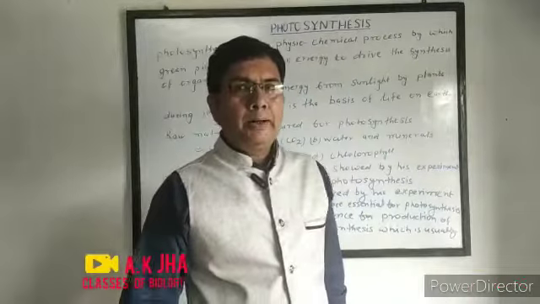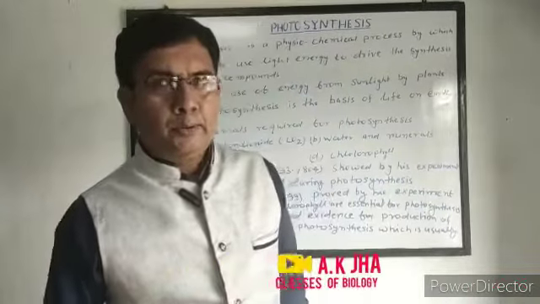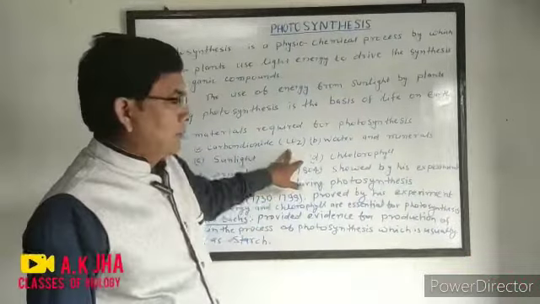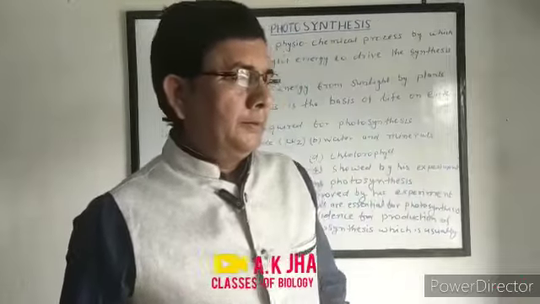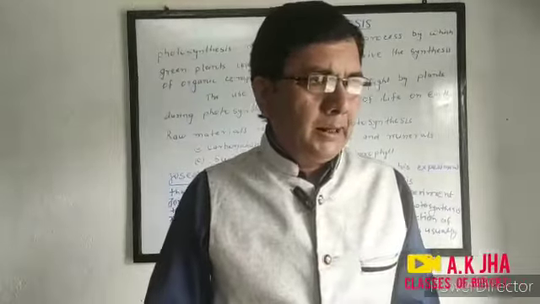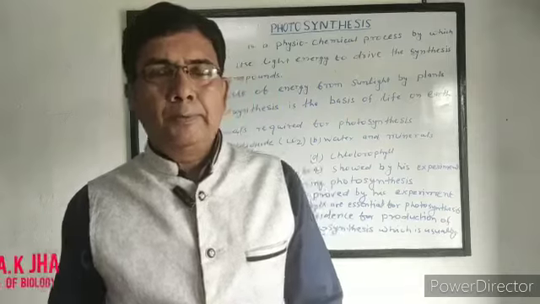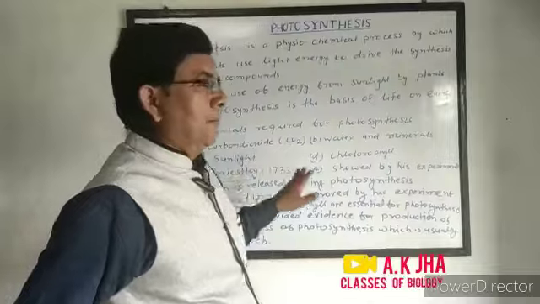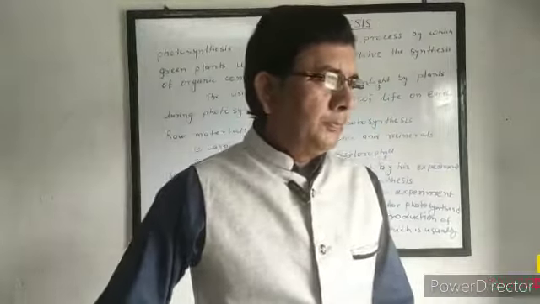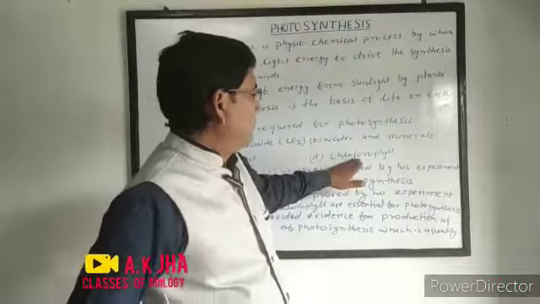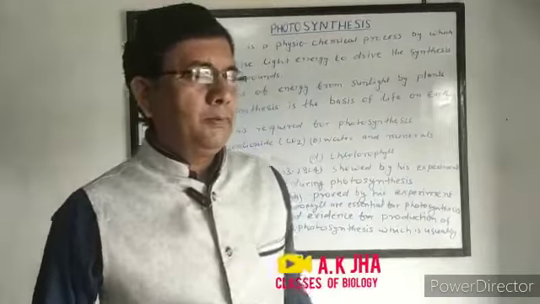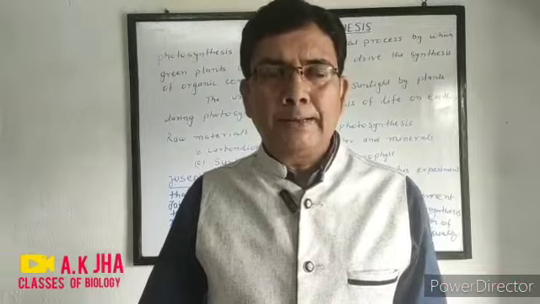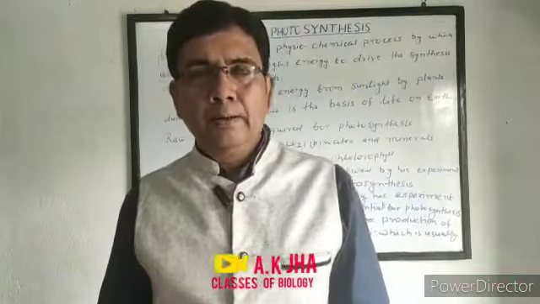There are four raw materials required for photosynthesis. First is carbon dioxide, which is absorbed from the atmosphere. Next, water and minerals, which are obtained from soil. And third is sunlight, which is taken from the sun. And next is chlorophyll. The chlorophyll is present in the green pigments of the leaf, mainly called chloroplast. The chlorophyll is present in chloroplast.